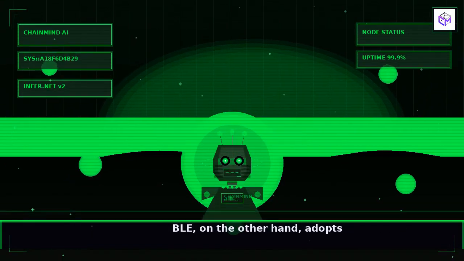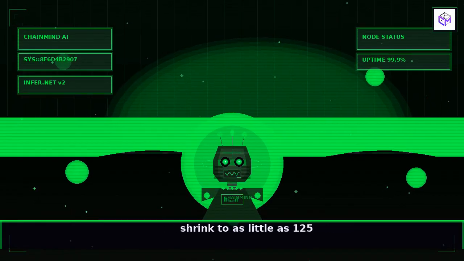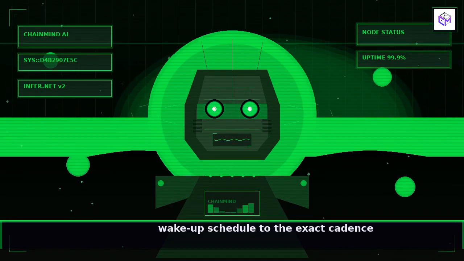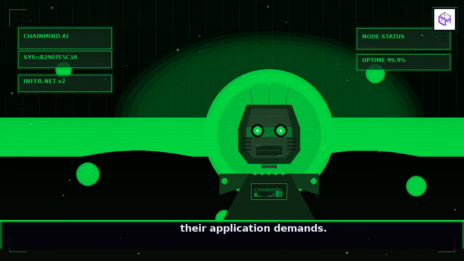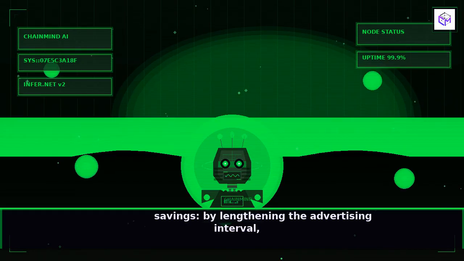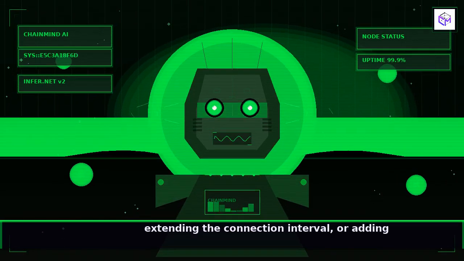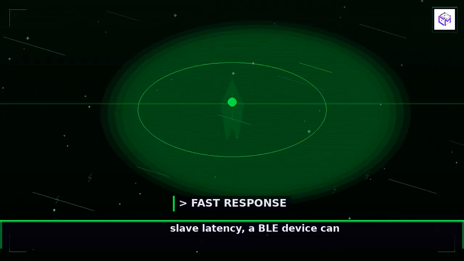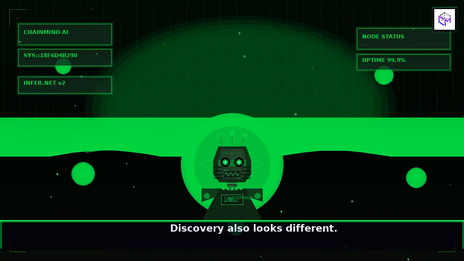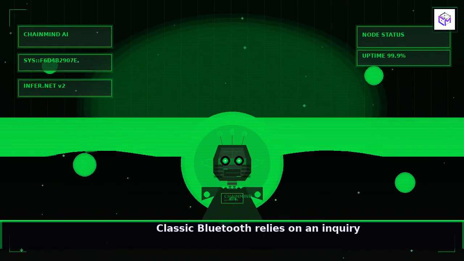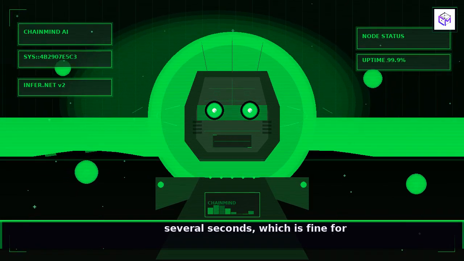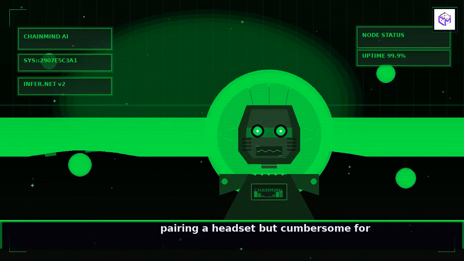By lengthening the advertising interval, extending the connection interval, or adding slave latency, a BLE device can stay asleep for longer stretches without missing the occasional data burst. Discovery also looks different. Classic Bluetooth relies on an inquiry and page process that can take several seconds, which is fine for pairing a headset but cumbersome for a proximity-based service. BLE's advertising packets can be broadcast as often as every 20 milliseconds, making it possible for a phone to see a beacon the instant it walks past a store entrance, enabling real-time contextual experiences.